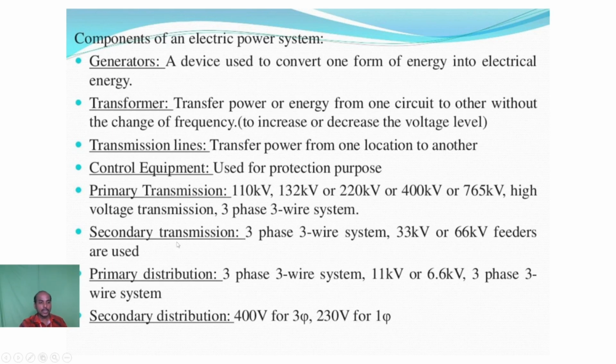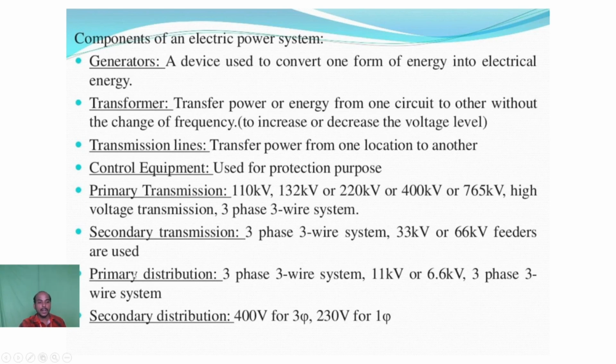And next one, secondary transmission line. For the secondary transmission line, the input voltage is received from the primary transmission line, so either 110 kV or 132 kV or 220 kV, 400 kV, 765 kV. The output of the secondary transmission line is 33 kV or 66 kV.